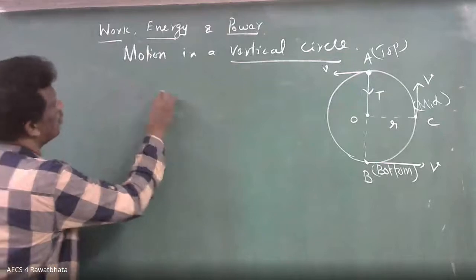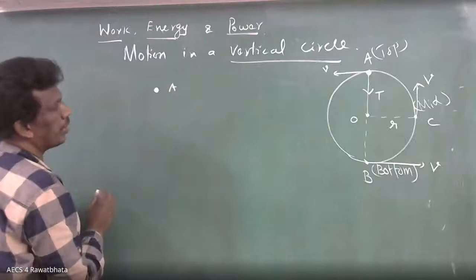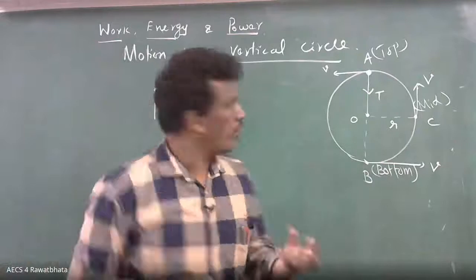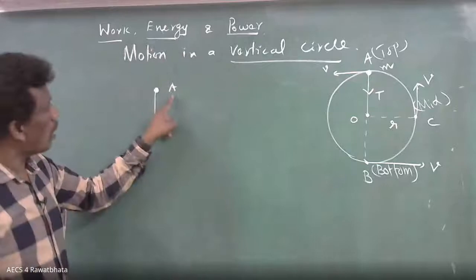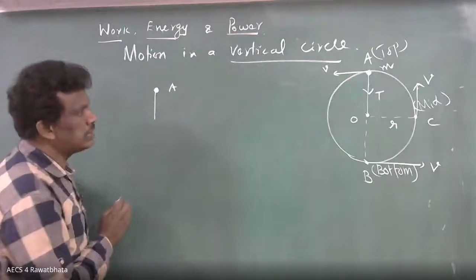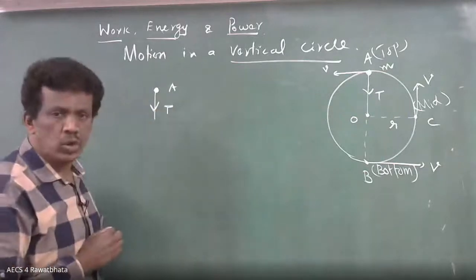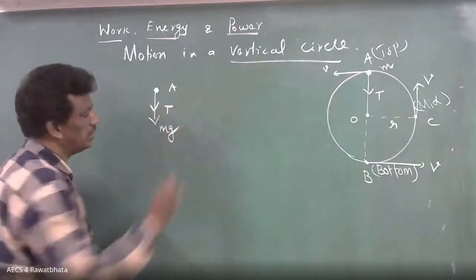So first I am going to take point A. Point A means here, the topmost point. What are the things acting downward, you tell? A body of mass, you can take it M. At A, what are the forces acting? Tension, in the downward direction. Yes, already written there also. Any other force? Gravitational force. So it is nothing but weight, mg.